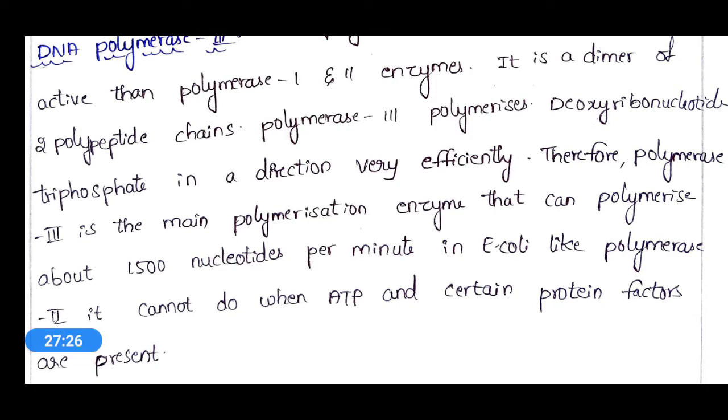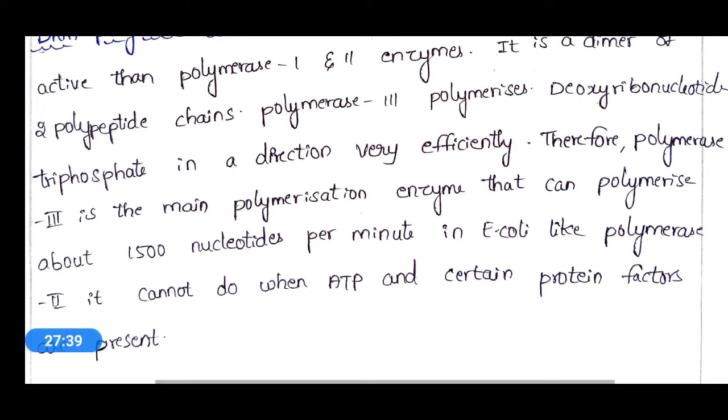Okay, as this DNA polymerase 2 can act on 50 nucleotides per minute, whereas this DNA polymerase 3 can act around 15,000 nucleotides per minute. That means there is a lot of difference. There it can only act on 15 nucleotides, but this DNA polymerase 3 can act on 1500 nucleotides per minute in E. coli.